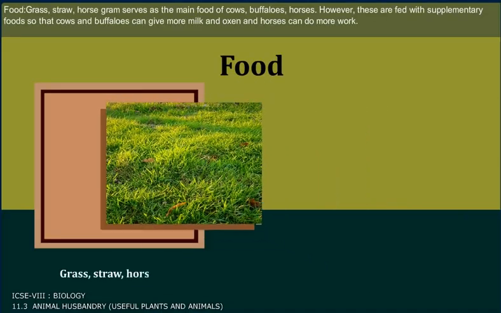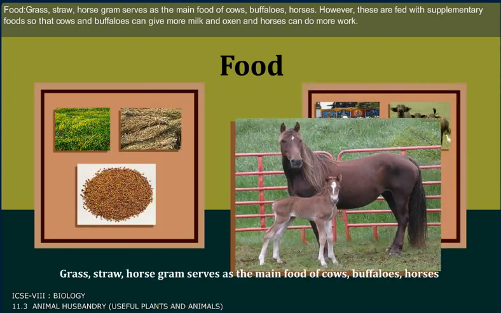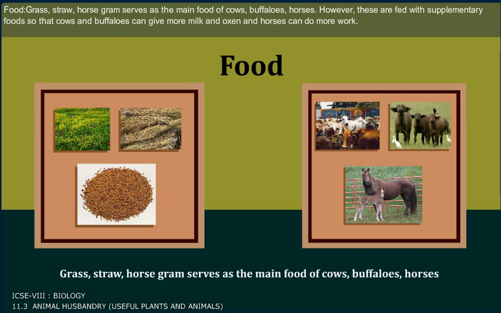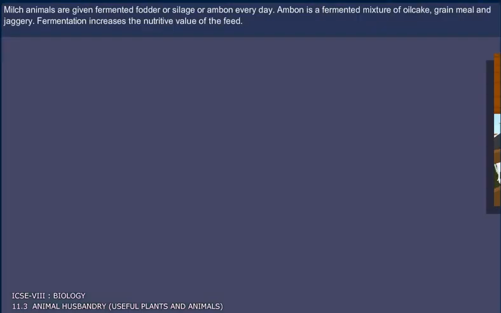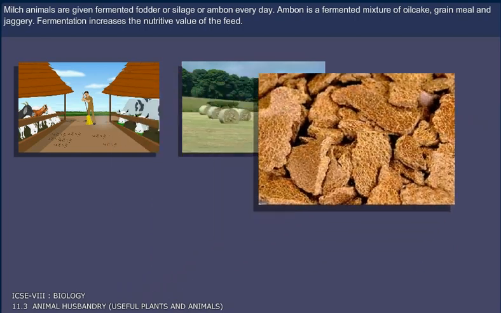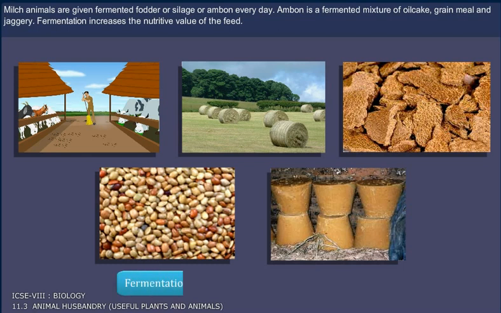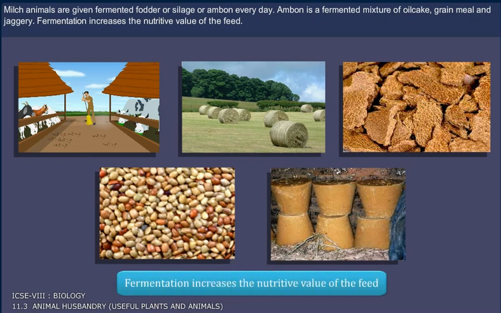Food. Grass, straw, and horse gram serve as the main food of cows, buffaloes, and horses. However, these are fed with supplementary foods so that cows and buffaloes can give more milk and oxen and horses can do more work. Milch animals are given fermented fodder or silage or ambon every day. Ambon is a fermented mixture of oil cake, grain meal and jaggery. Fermentation increases the nutritive value of the feed.